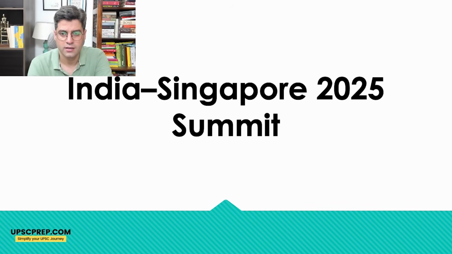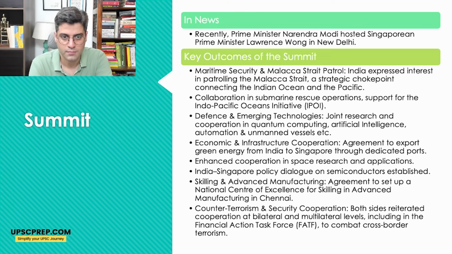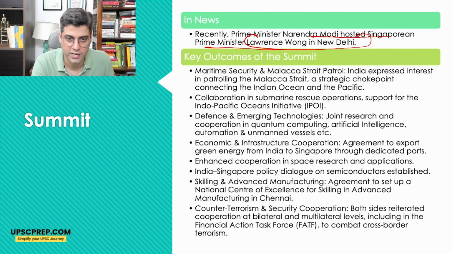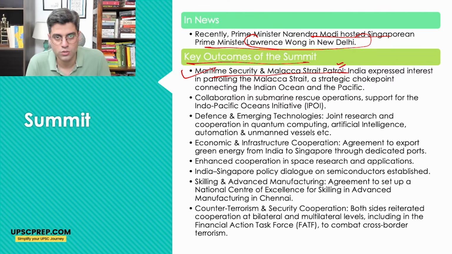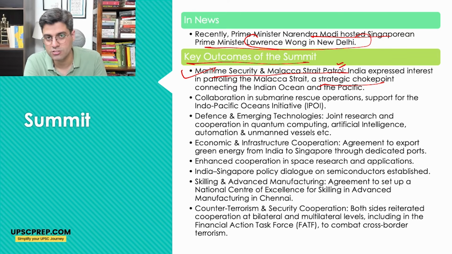Now let's look at the third important topic, the India-Singapore 2025 summit. It was in the news because recently Prime Minister Narendra Modi hosted Singapore Prime Minister Lawrence Wong in New Delhi. The outcomes of the summit were maritime security and Malacca Strait patrol. Both countries discussed it. India expressed interest that we want to do joint patrolling. Why? Given the fact that this is a strategic choke point. And if India gets access to this Malacca Strait, it may be very important.